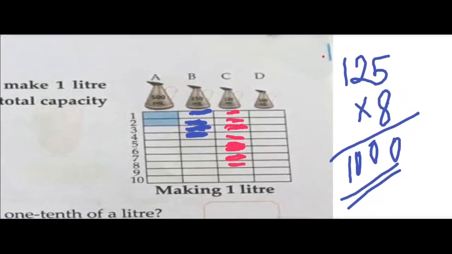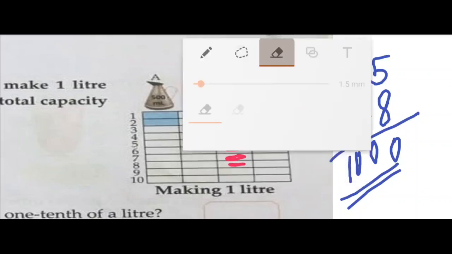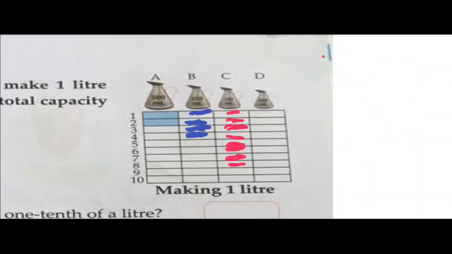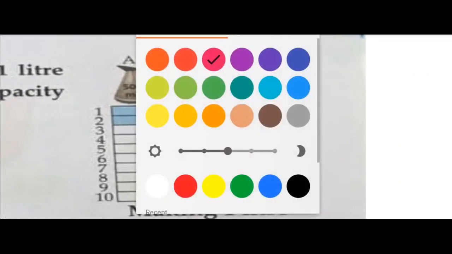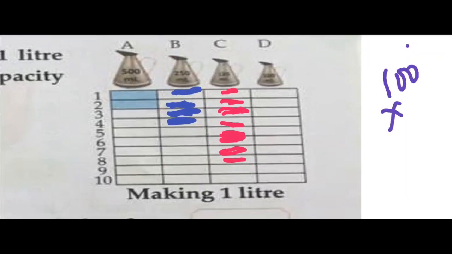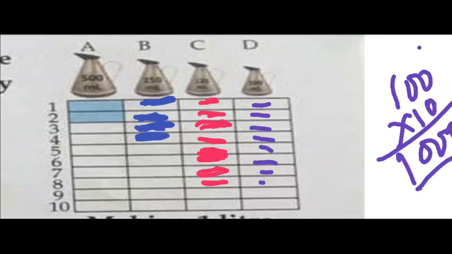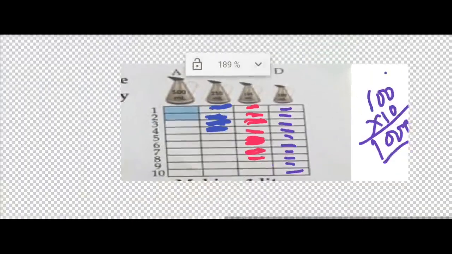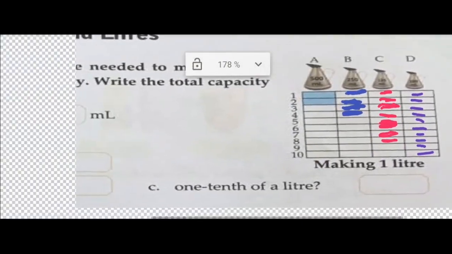So for 100, now 100, it's very easy to make 1000 from 100. How many containers of 100 ml do you need? Yes, you need 10, because 100 into 10 is 1000. So when you are taking 100 ml of container, you need 10 such containers, or you can fill 10 times. 1, 2, 3, 4. So you have to color all the 10 boxes because you need 10 containers. Okay, hope it is clear to you all.